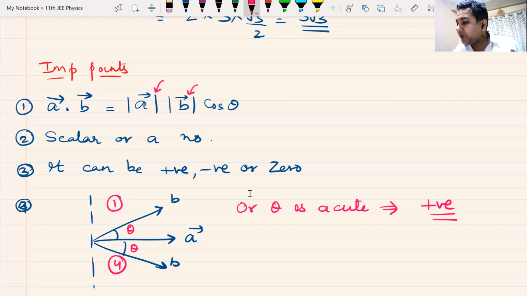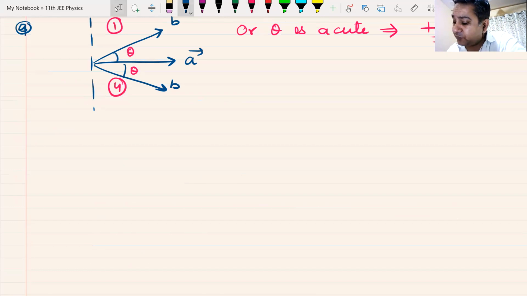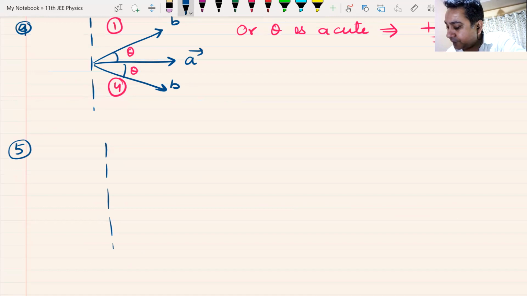Okay, so I was on point number 4. Let us move on to point number 5. When it is going to be negative, tell me everyone. I just keep the direction of A fixed so that I don't create trouble there.